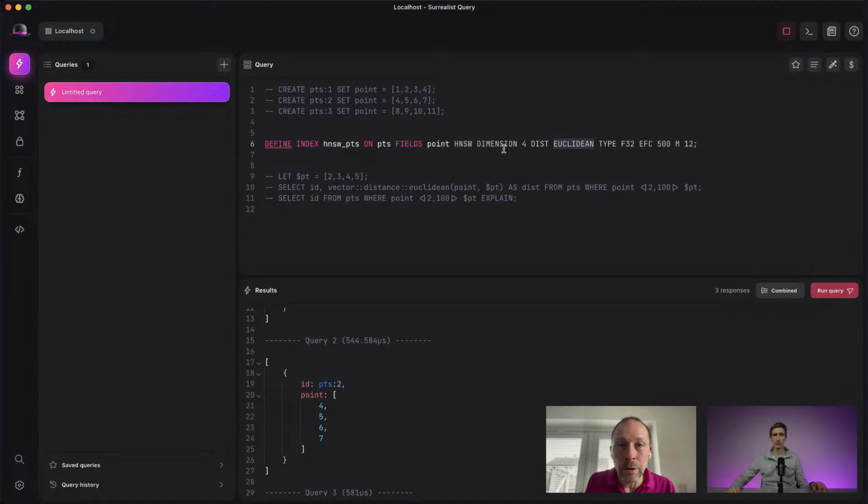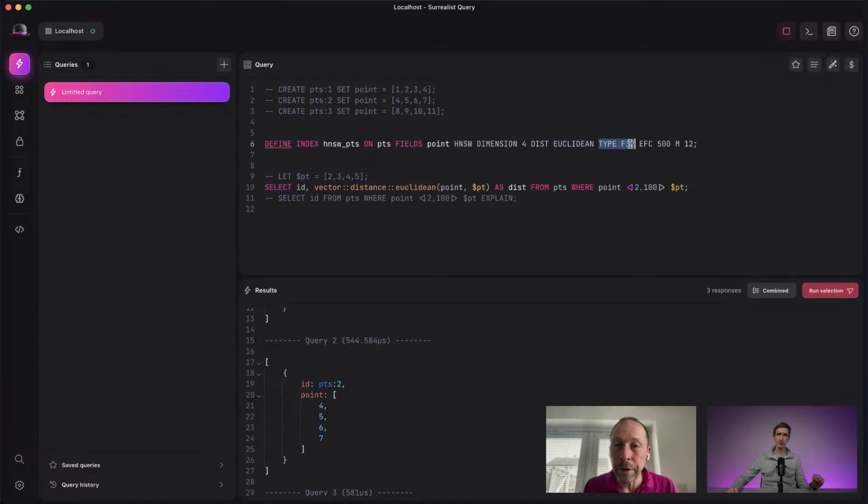So in this case, we just put a dimension of 4, which is the size of the embeddings. We give the distance. Interesting thing also with HNSW, we now support I think 12 different kinds of distance. I mean, probably all the ones you need. So Euclidean, Manhattan, Minkowski, cosine, Pearson. There's a lot. Mostly every vector function that you can see in the documentation, distances and similarities, are supported by HNSW. So that's really cool because you can really try many different kinds of models.